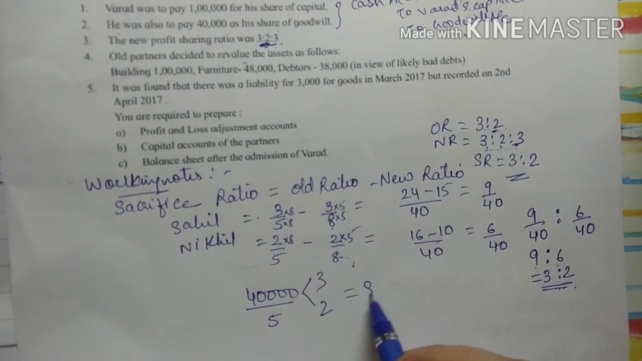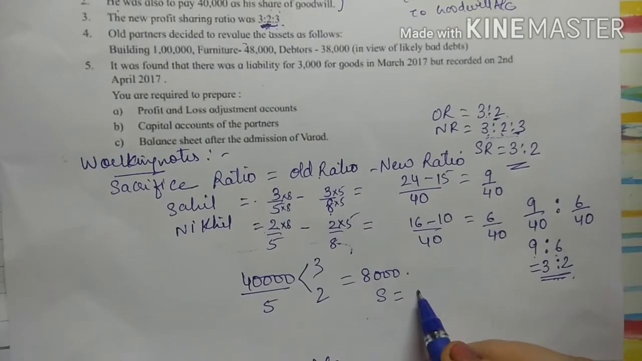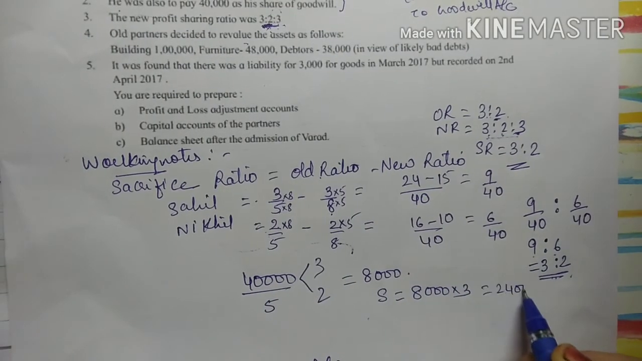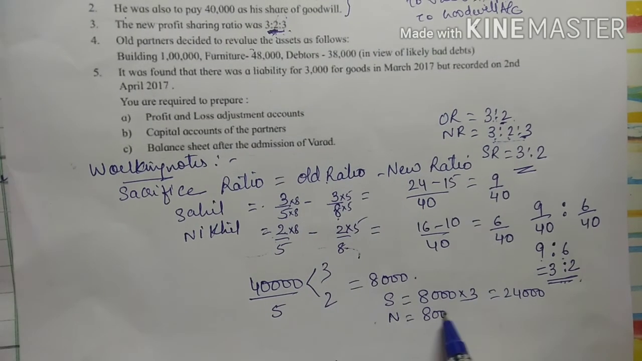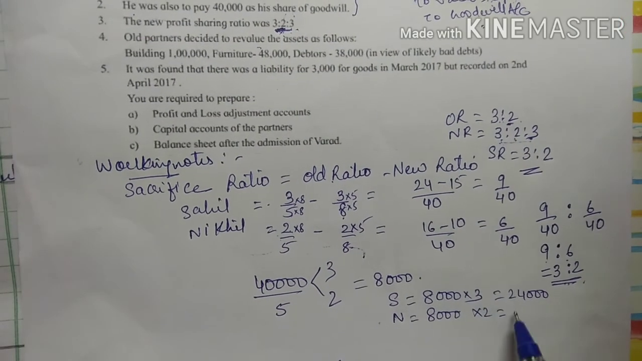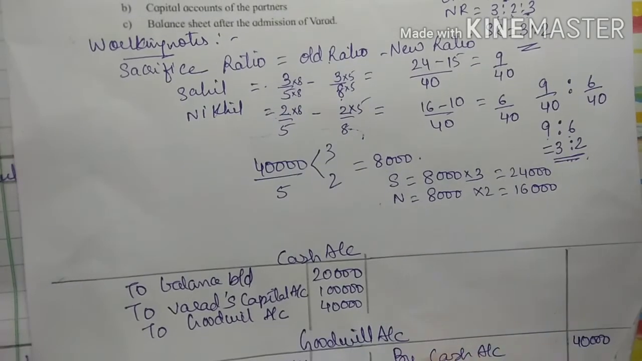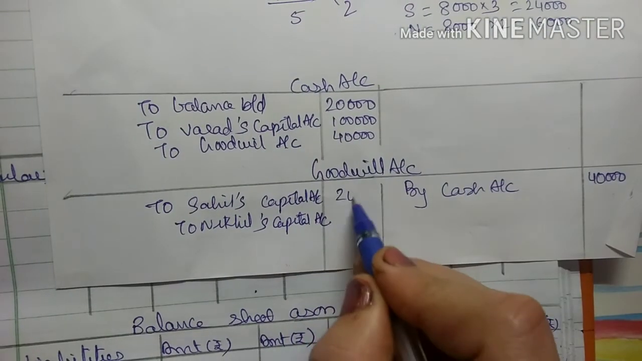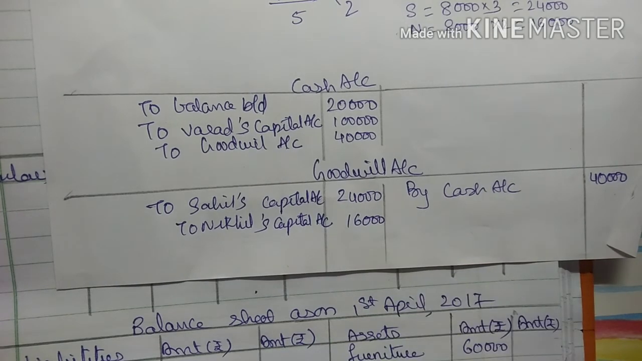So 5 8s are 40, that is 8,000. So for Sahil it will be 8,000 into 3, 24,000, and for Nikhil it will be 8,000 into 2, that is 16,000, right? So here the amount on the goodwill account debit side will be 24,000 and 16,000, right?